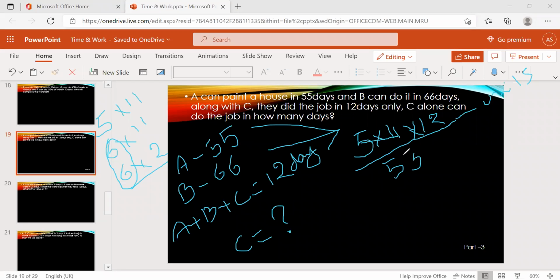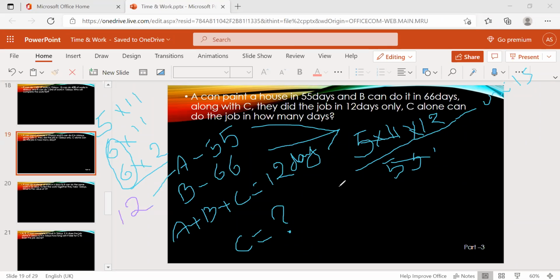So 11 ones, 11 fives, and 12 is the efficiency of A. So one day he can eat 12 apples.